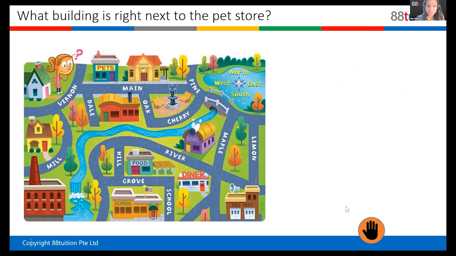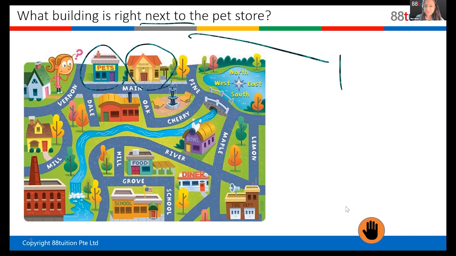So you see a pet store is here, right? And beside it is the bank. So next to, again, next to is a preposition. Beside it, right? Beside, next to, these are all prepositions. Tells you where something is. Okay, very good. Let's look at the last one.